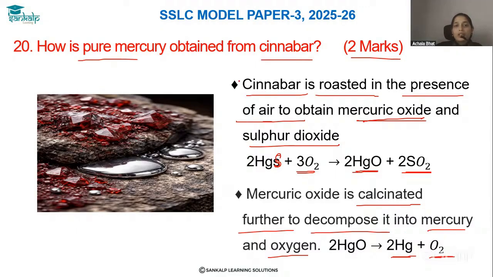This is how pure mercury is obtained from cinnabar.